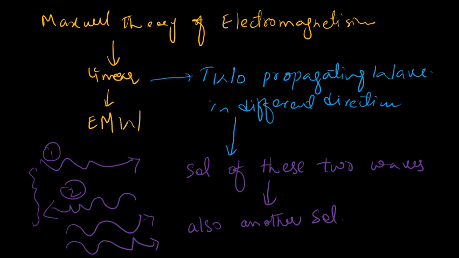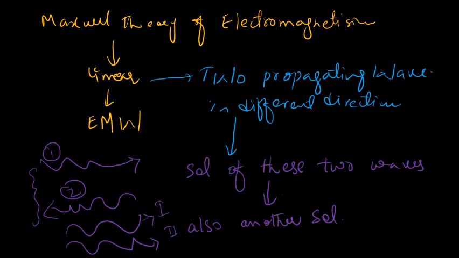In the resultant wave, the electric field components of the first wave and the second wave add up to give the electric field of the resultant wave, and similarly the magnetic field components of the first wave and the second wave combine to form the magnetic field component of the resultant wave. So we get the resultant wave, which is also a solution of the Maxwell theory of electromagnetism.